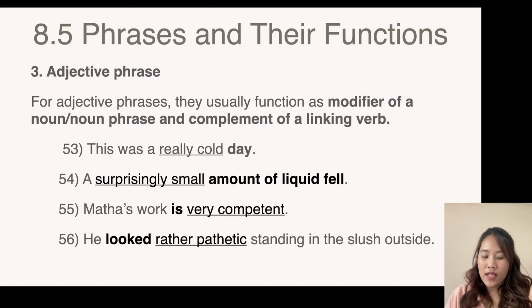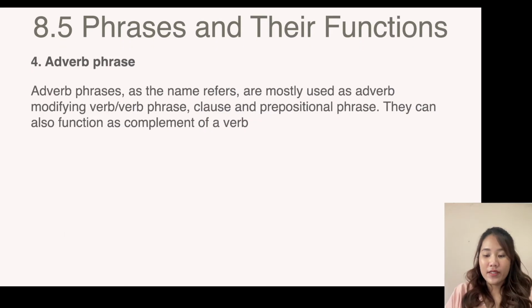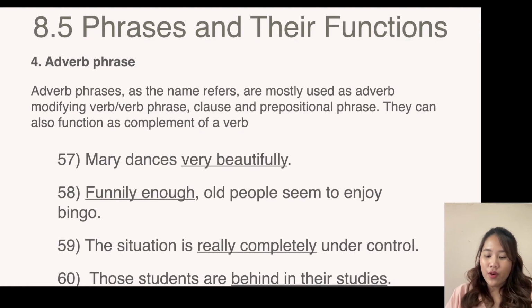And okay, next is the adverb phrase. An adverb phrase can function as a modifier. It can modify many things except noun or noun phrase. So here are the examples, like Mary dances very beautifully. So very beautifully is the modifier of the verb dance.